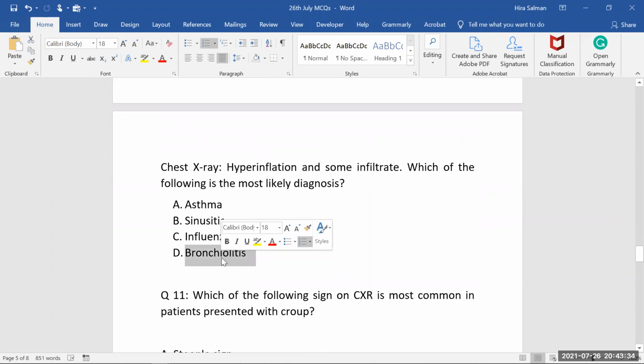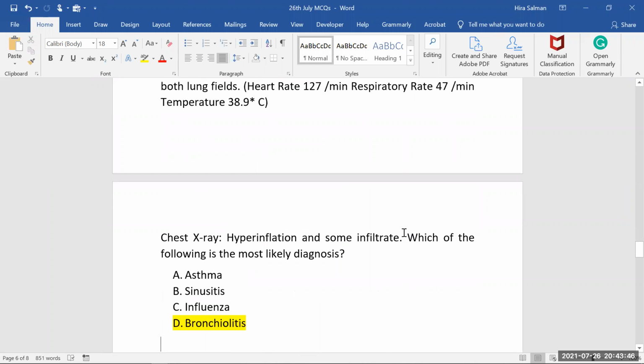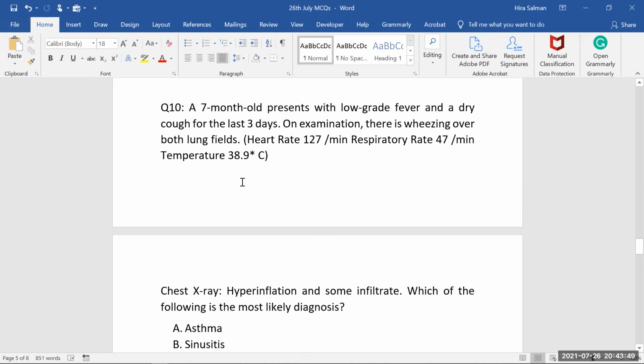Always remember upper respiratory symptoms followed by lower respiratory or respiratory distress symptoms, plus, of course, examination findings, will help you make a diagnosis. Why not influenza? See, for influenza, the history should not be like this, because in influenza mostly the babies have high-grade fever. Within 24 hours, the baby comes to you with a high-grade fever. But here he has already passed 3 days. The fever was low grade, and now he's having respiratory distress symptoms. He's having tachypnea.